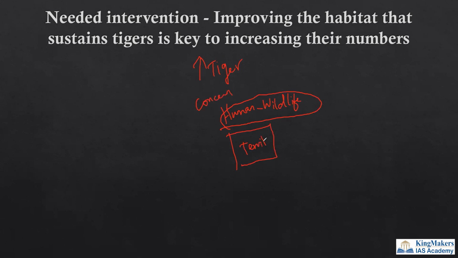It needs proper spacing for its survival. So it's a territorial animal. It needs a space for its survival. So when there is an increase in population of the tiger, it will increase its space. So there is a need to increase the space. But our national parks or sanctuaries are fixed in the borders. So they will start going into the.